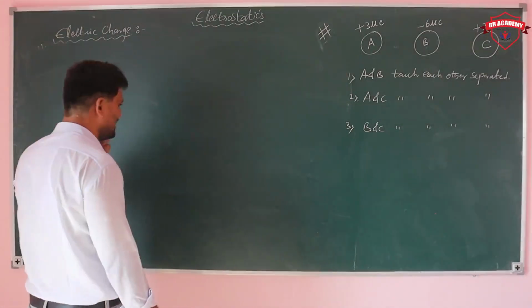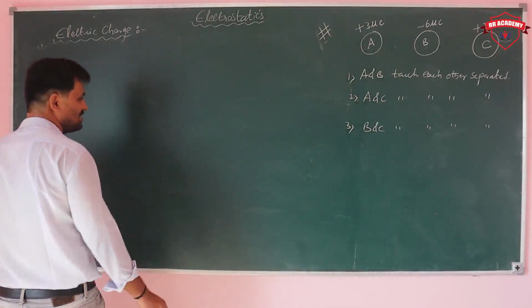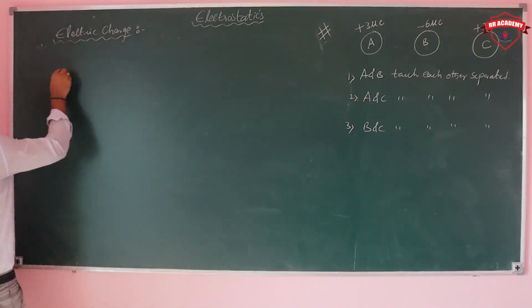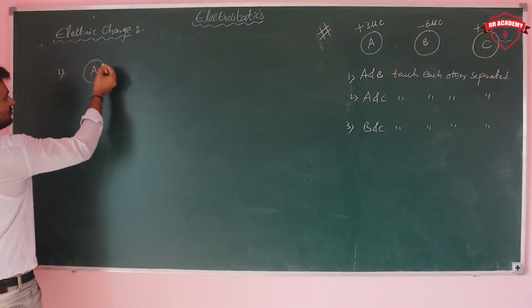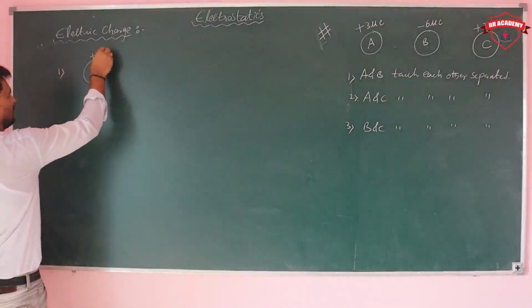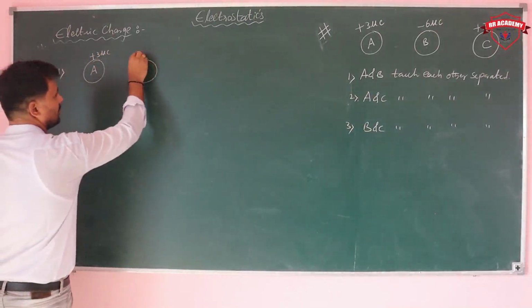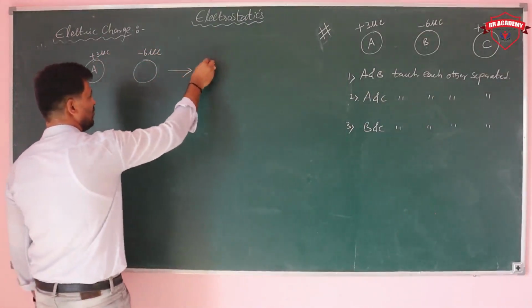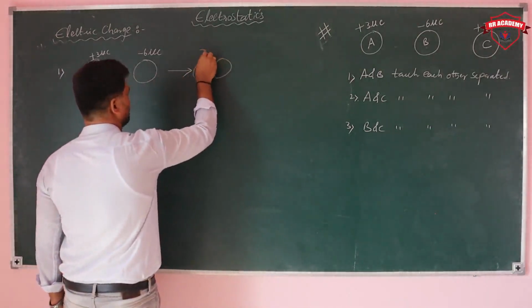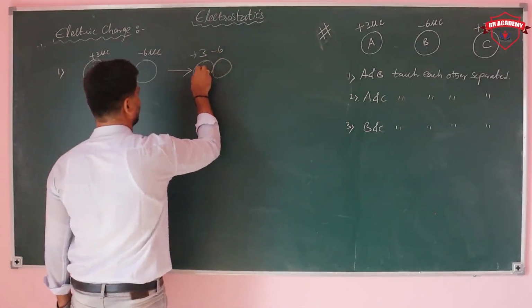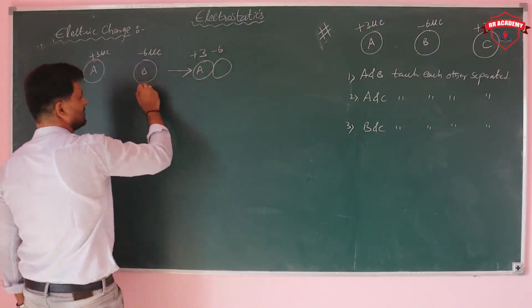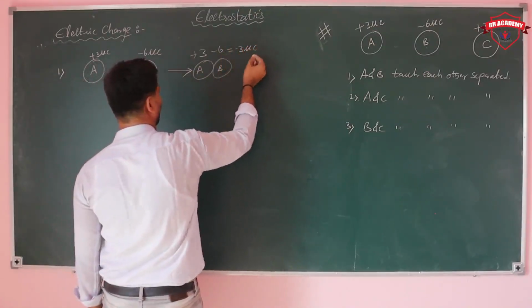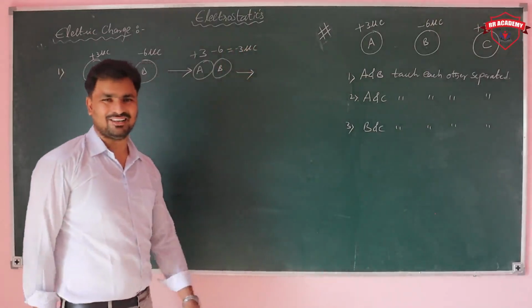When those are touching each other, the net charge is going to be 3 minus 6. So what is the net charge? Minus 3 microcoulombs.